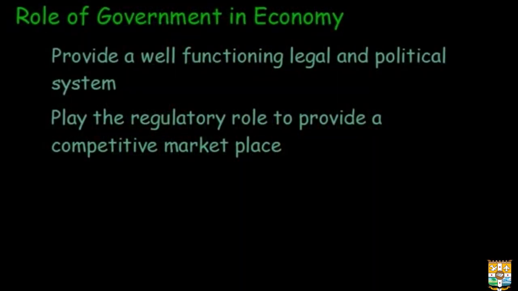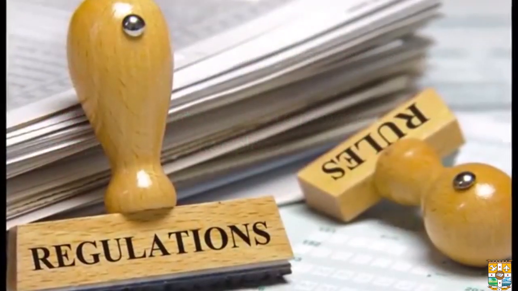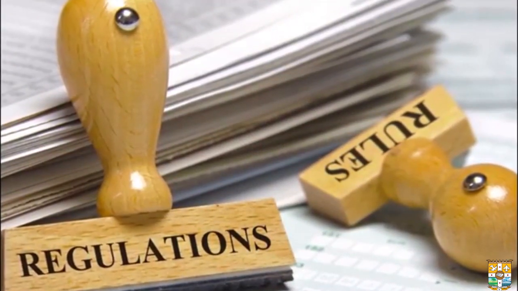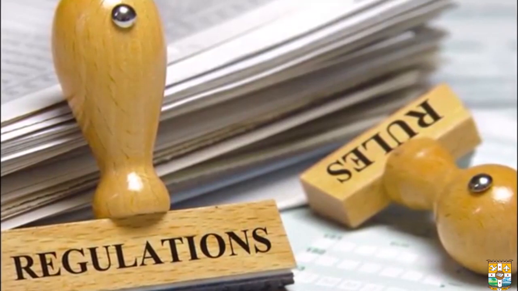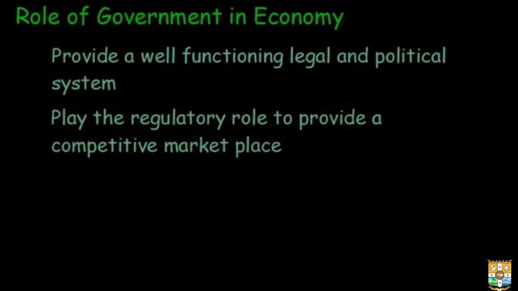There needs to be a certain amount of regulation to ensure that the economy or the society does not drift towards monopolistic situations. Hence, there needs to be a proper regulatory framework as well. Regulation in certain sectors like telecom or insurance are a few examples that we have in our country, India.